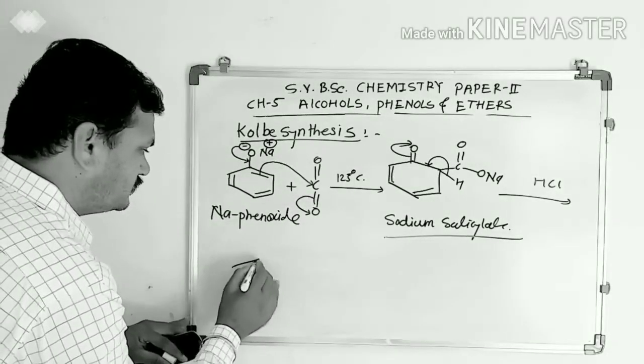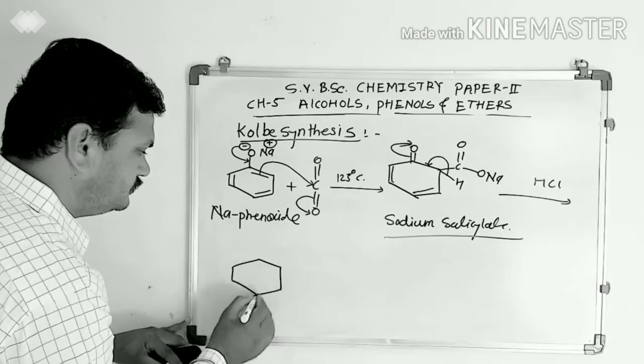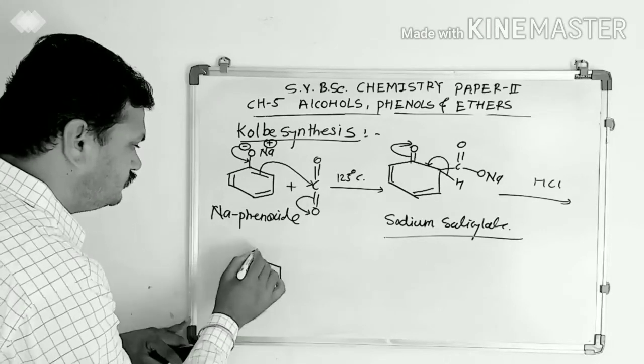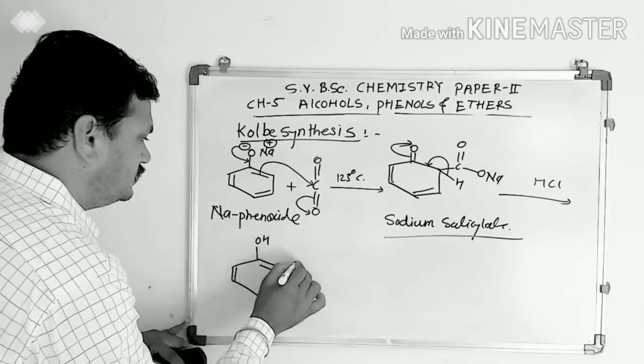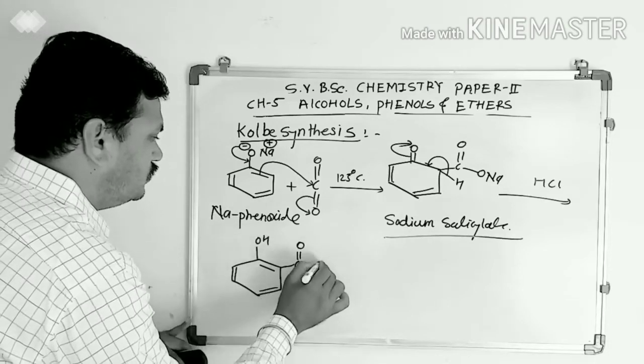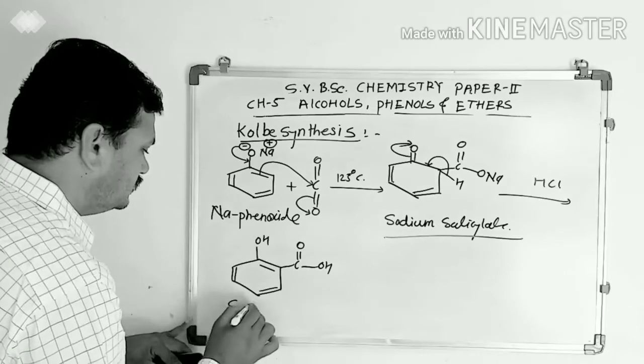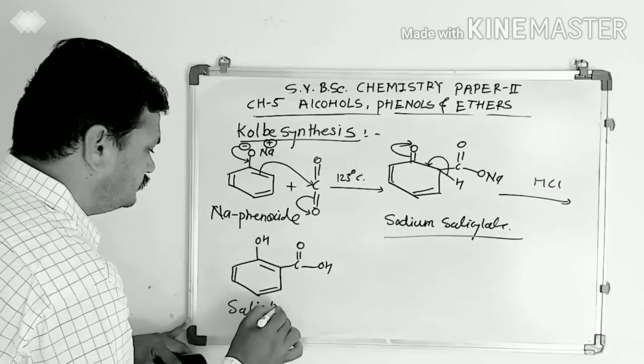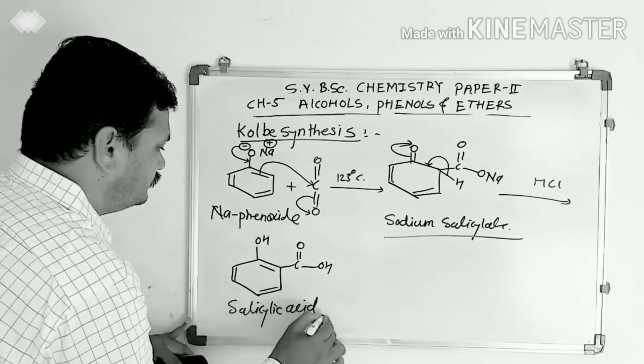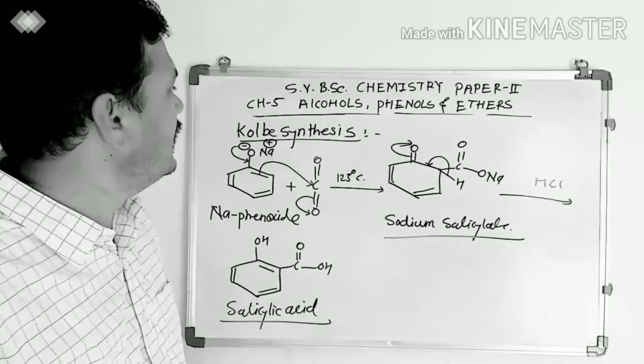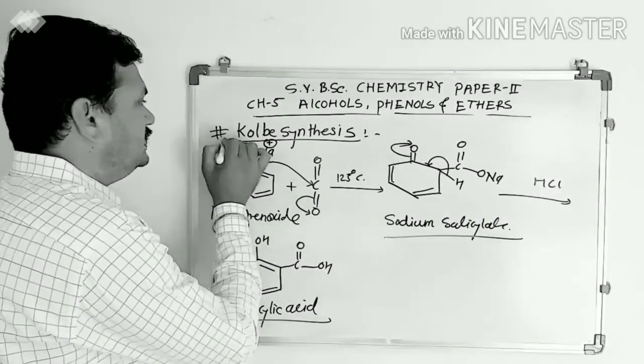We get the product: OH, C double bond O, OH, salicylic acid. And this reaction is known as Kolbe synthesis.